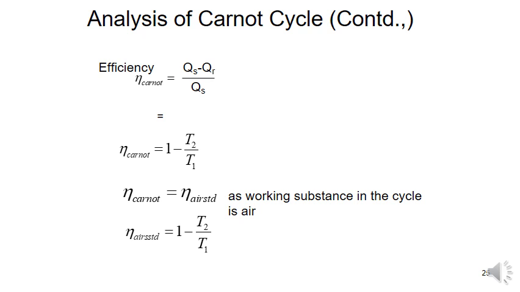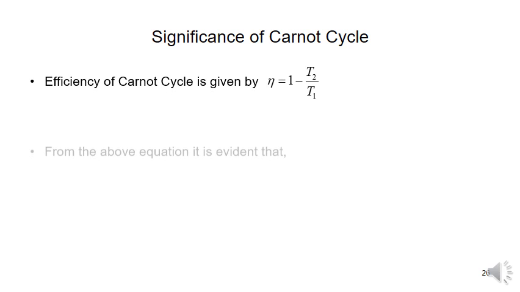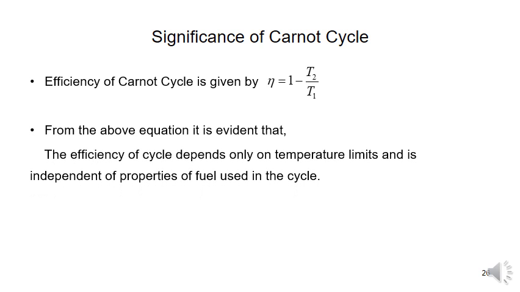Next. Significance of the Carnot cycle. Efficiency of Carnot cycle is given by 1 minus T2 by T1. So, the above equation makes it evident that the efficiency of the cycle depends only on the temperature limits and is independent of the properties of the fluid.